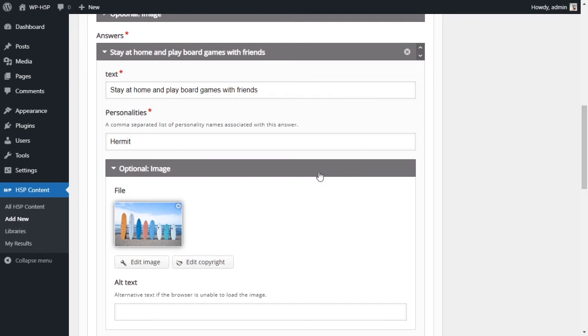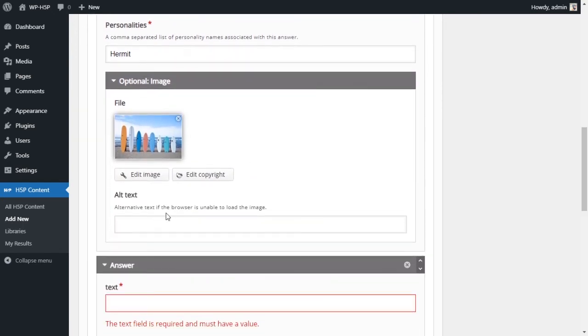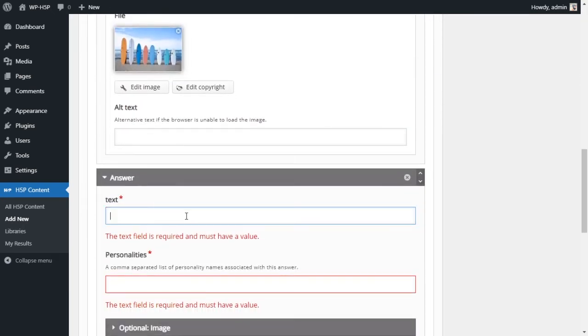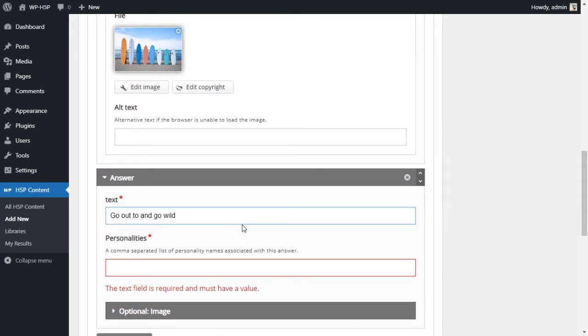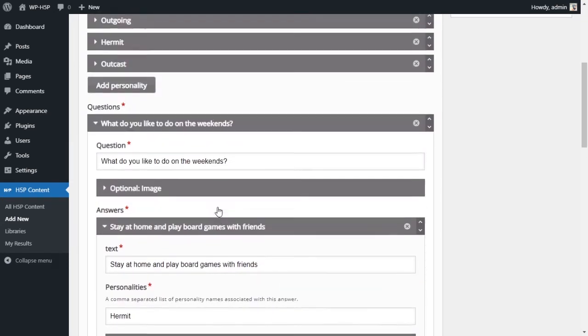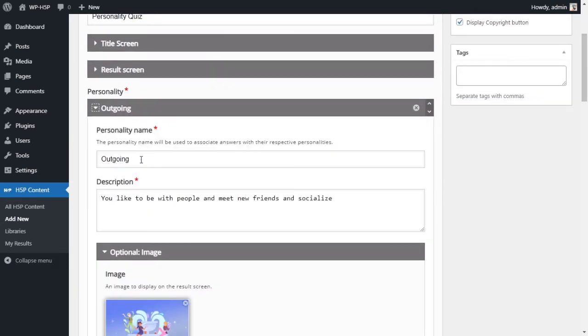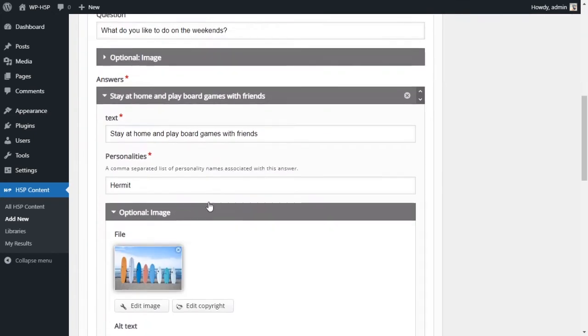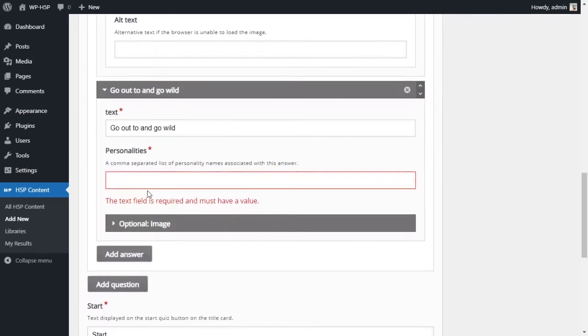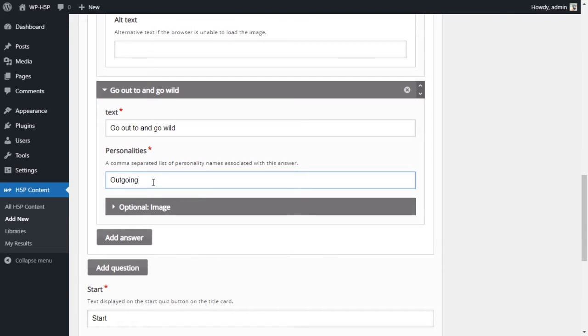Just a picture of surfboards. We'll just look at what that looks like. Second answer to this question, what do you like to do on the weekends? Go out and get wild, or go out and go wild. And if somebody chooses this answer, they are outgoing. That is the personality associated with this answer.